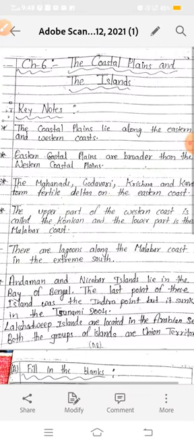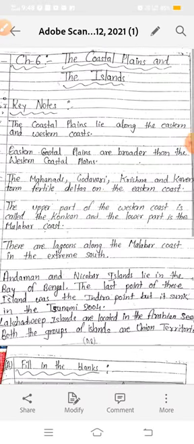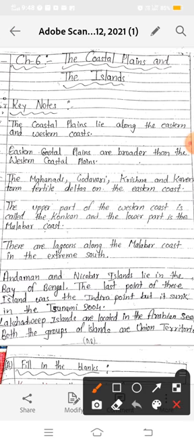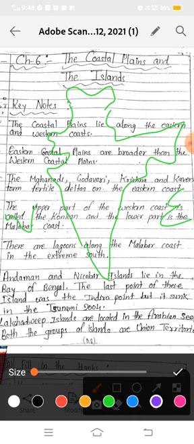Key notes. The first is that the coastal plains lie along the eastern and western coast. Where do we have the eastern and western coast? See, this is our map. This is our western side and this is our eastern side.